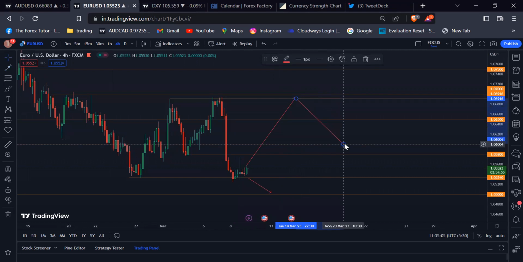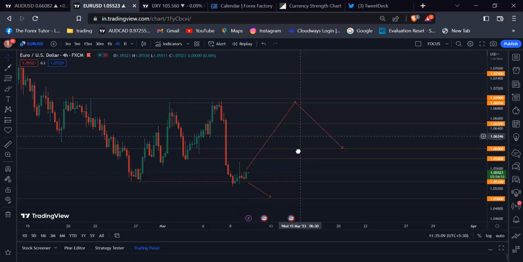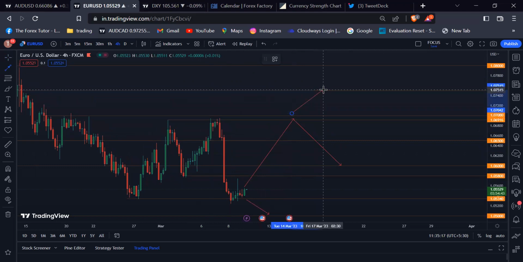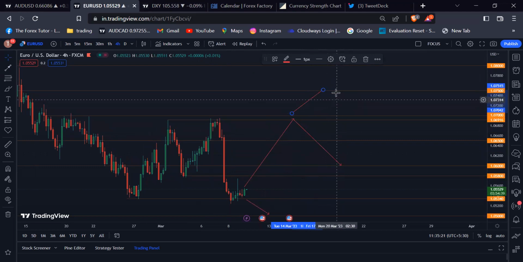Then your first target should be the 1.0600 psychological number. If the Euro USD breaks above the 1.0700 psychological number, then your next target should be the 1.07500 psychological number for watching.